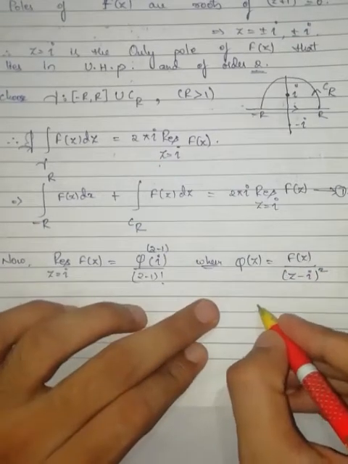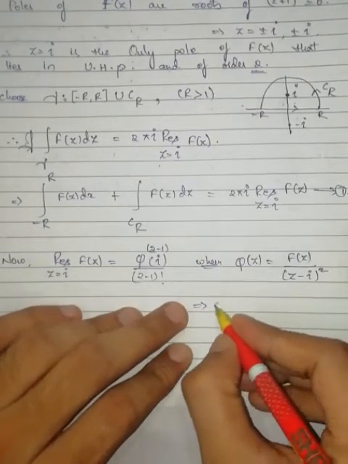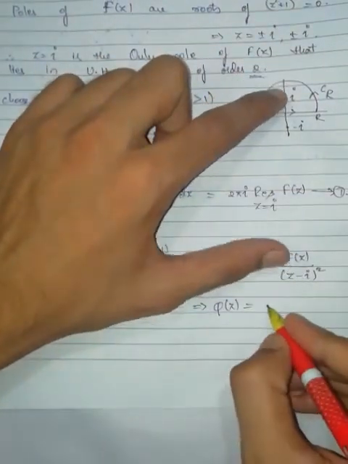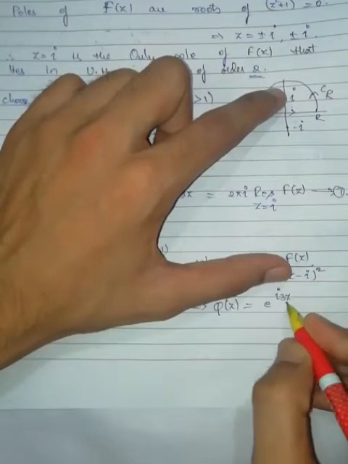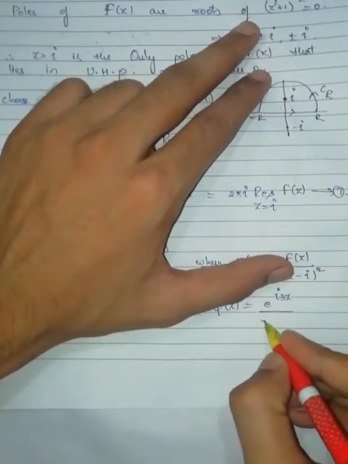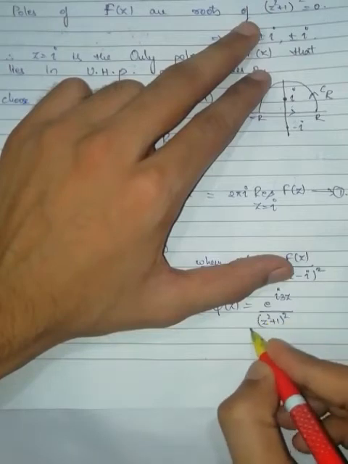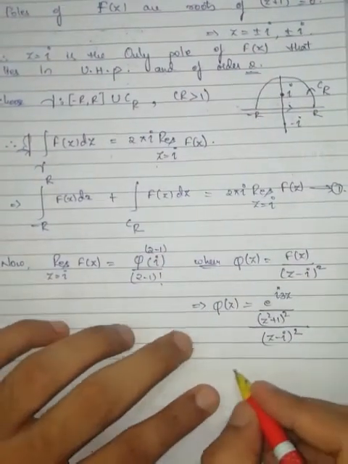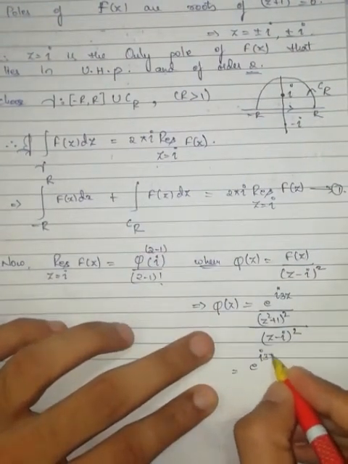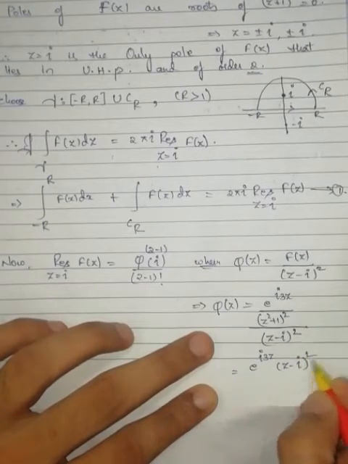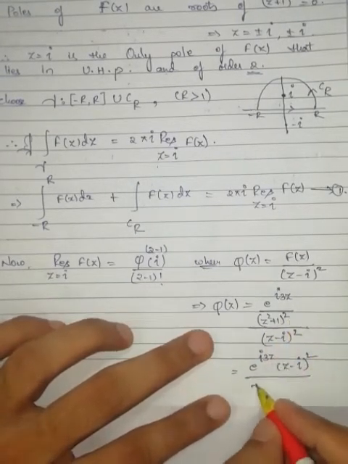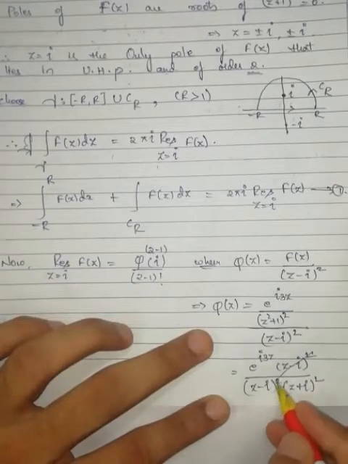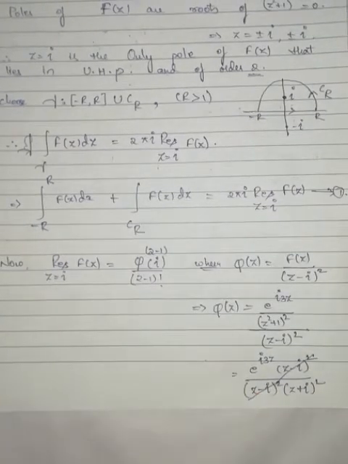Phi of z is equal to, what is capital F of z, e to the power of iota 3z into f of z by (z square plus 1) whole square by (z minus iota) whole square, which is equal to e to the power of iota 3z into (z minus iota) whole square by (z square plus 1) whole square, which can be written as (z minus iota) whole square into (z plus iota) whole square. This one and this one get cancelled.